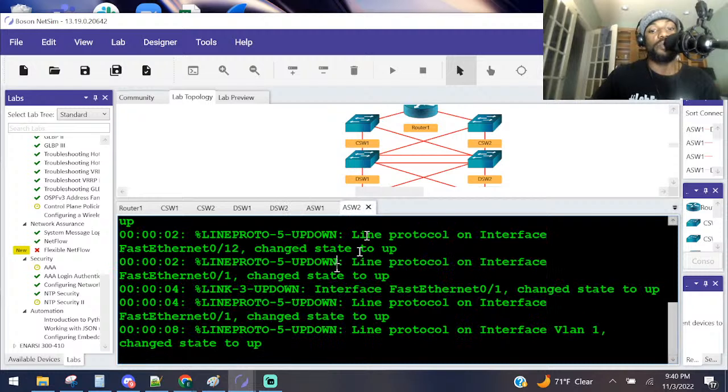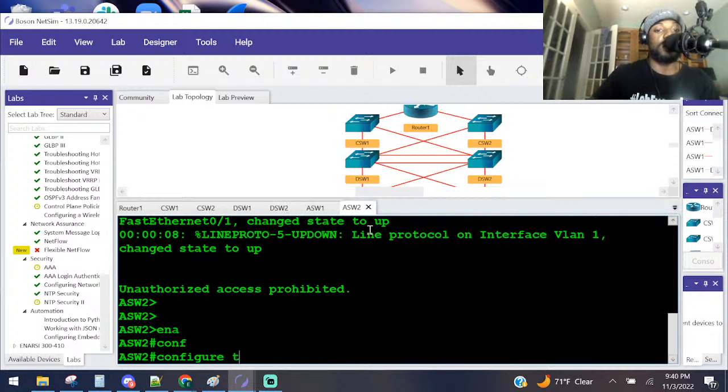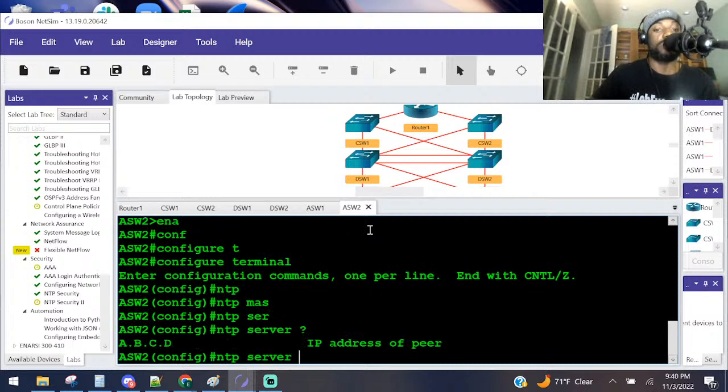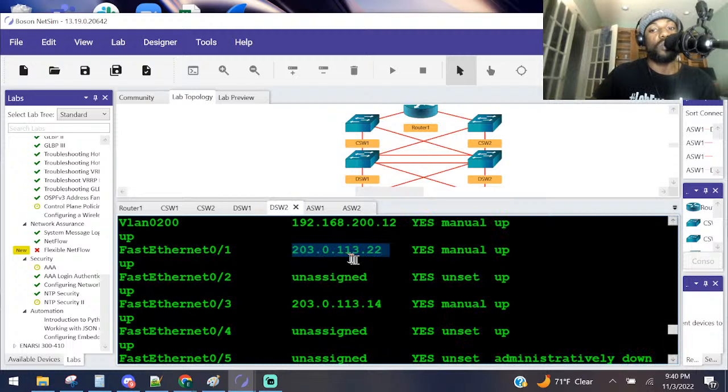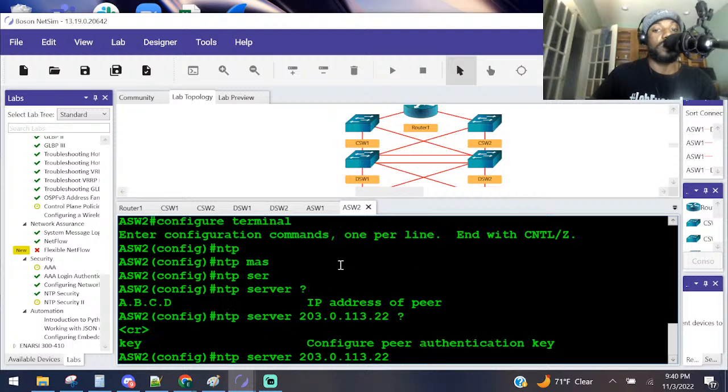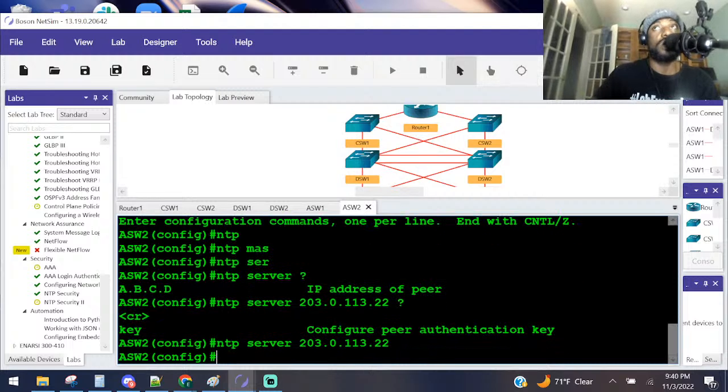ASW2, go to global config mode, NTP, who is the master? No, my bad. The server, the IP address is 203.0. What? It was DSW2's 113.22. 113.22, right? They didn't ask for no key. Y'all with me so far?